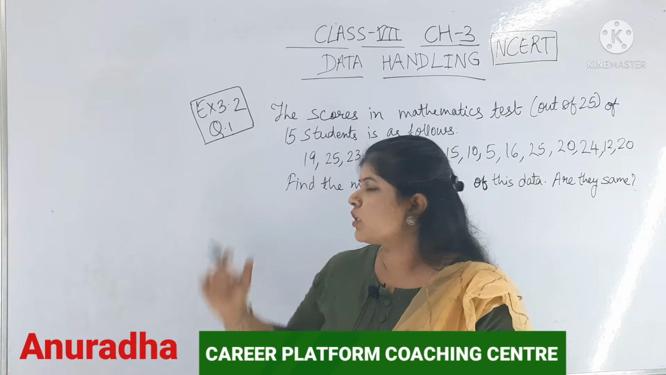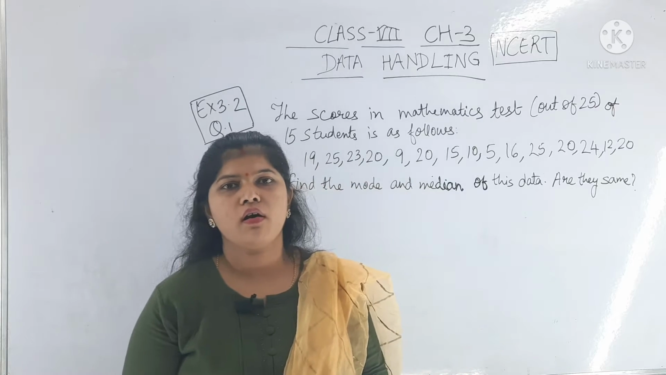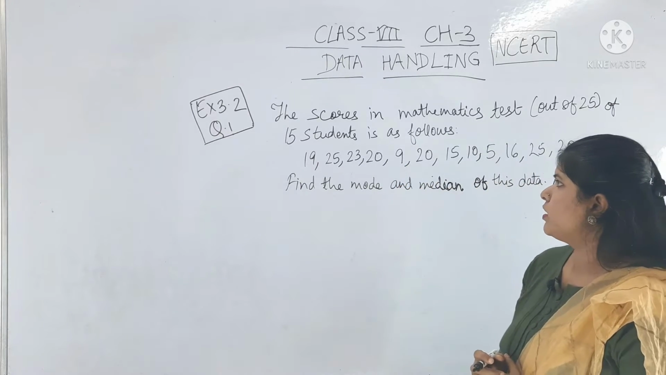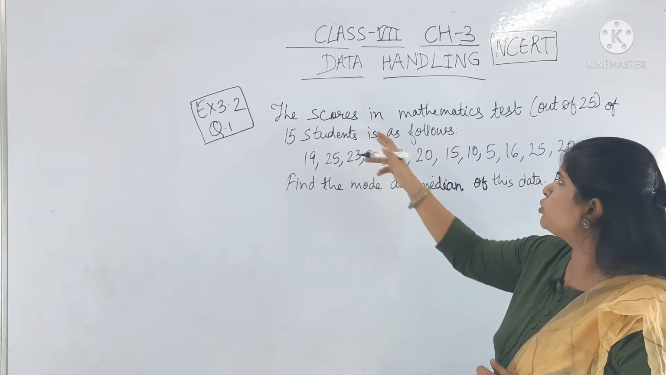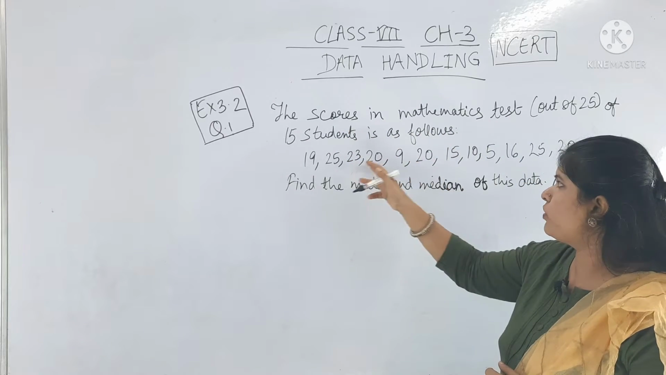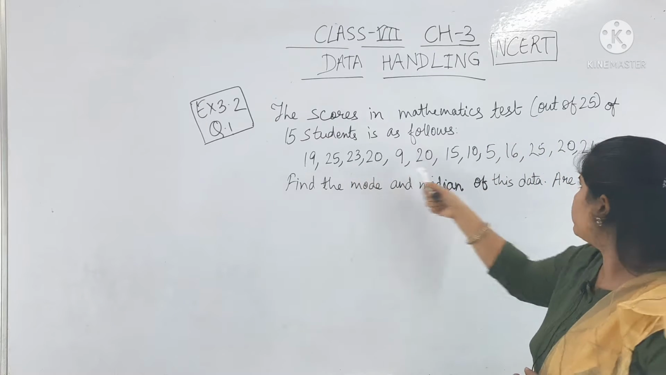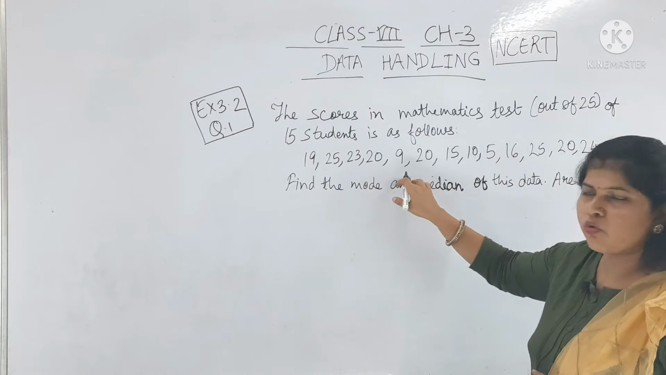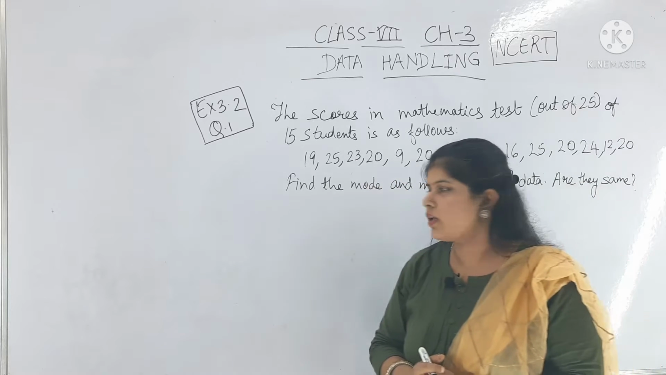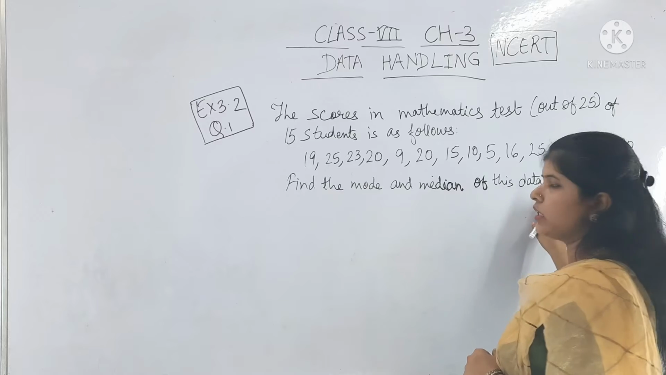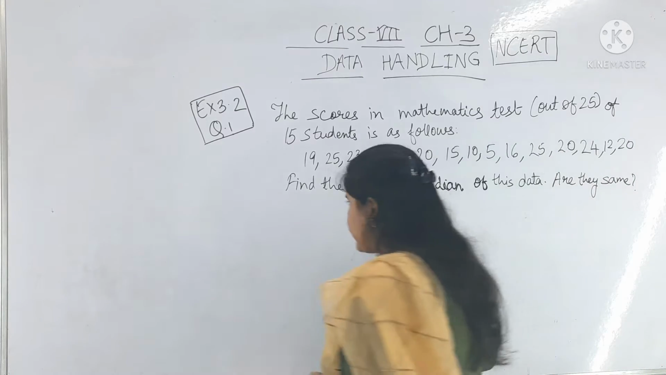Now we will move to exercise 3.2, question number 1. Here, some scores in a mathematics test of 15 students, out of 25, are given. Out of 25 they have given the marks obtained by the 15 students. We have to find the mode and median of this data, and check whether they are the same.